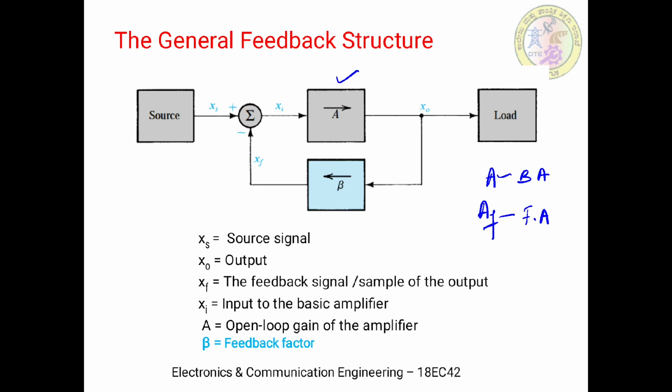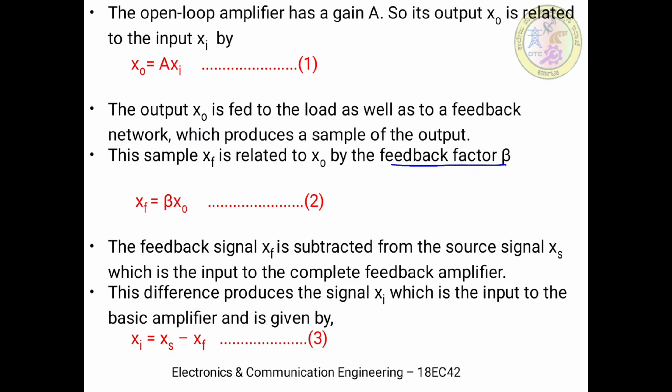While writing A, that is the basic amplifier gain, we are relating only x naught and xi. So x naught is equal to A into xi. From this equation it is possible to write A is equal to simply x naught by xi. So it is the gain of the basic amplifier.